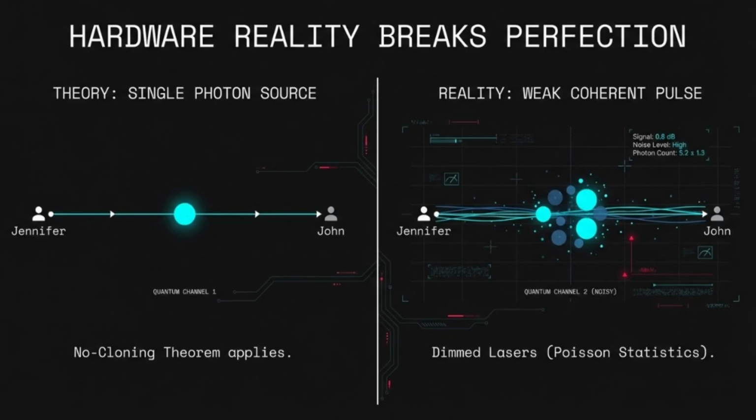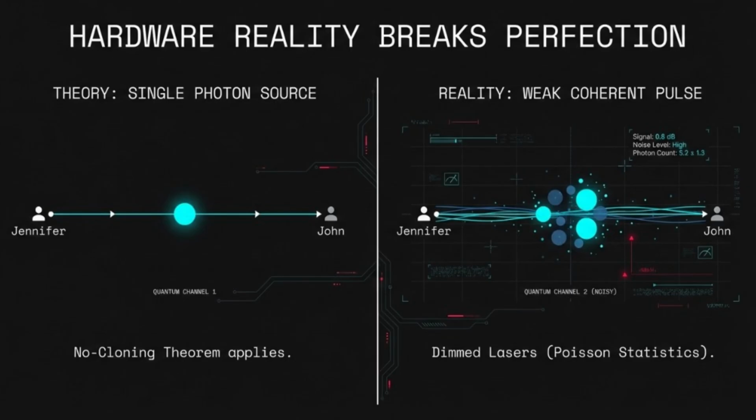Now, let's look at why this attack is possible in the first place. On the left, you see the theoretical ideal. In a perfect world, Jennifer would send exactly one photon for every bit of information. If this were the case, the no-cloning theorem would be our ultimate shield. Eve couldn't intercept or copy that photon without John immediately detecting a change in the quantum state.